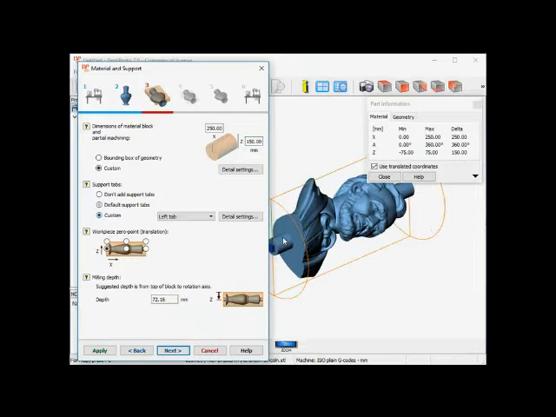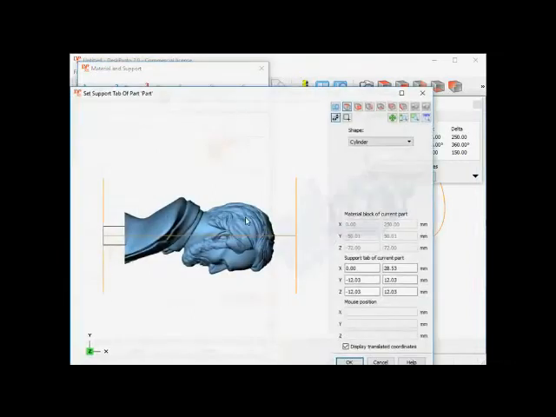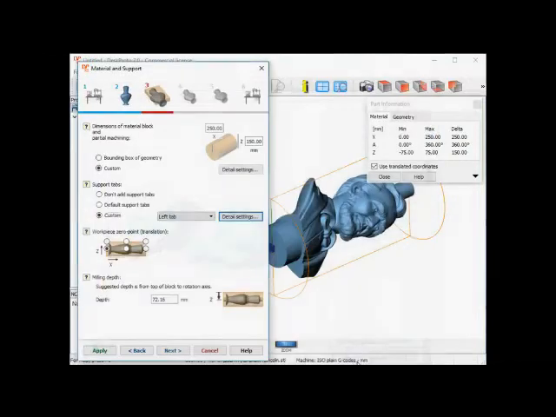Next thing is the support blocks. This one is okay. This one, where the part will be connected to my rotation axis table, needs to be a bit larger, so I'll set it to custom, go to detail settings, and I can either graphically adjust, or in this case I'll do it using the keyboard, and now I can enter 30 and minus 30 in all directions in order to have a nice cylinder support tab of 60 millimeters diameter.